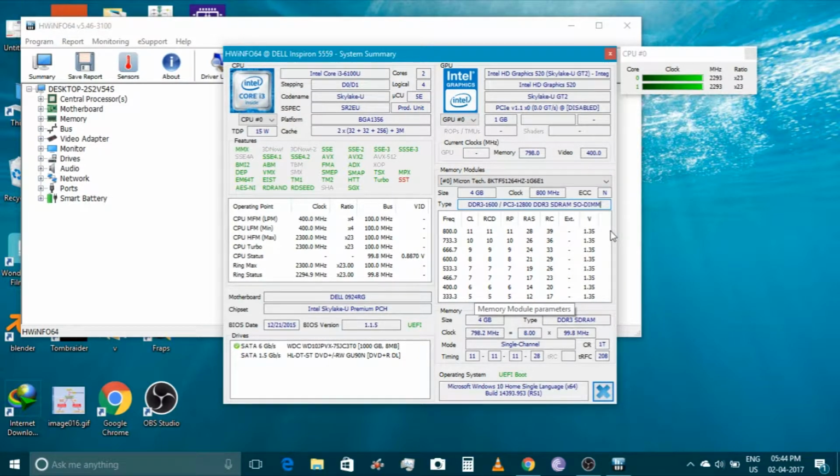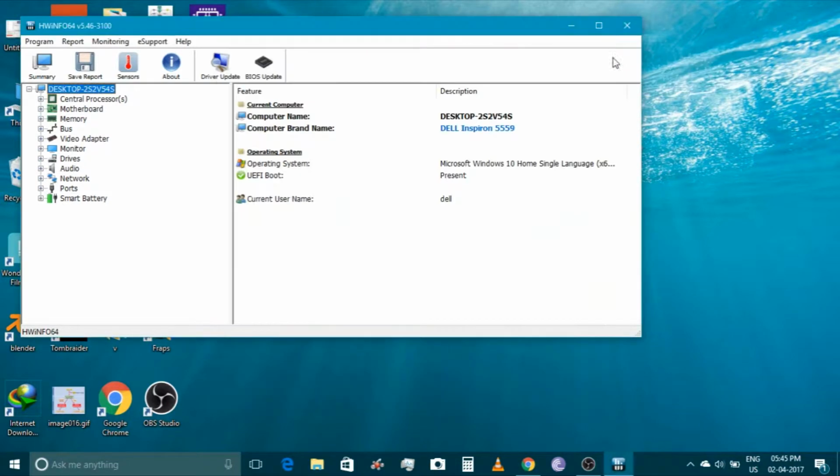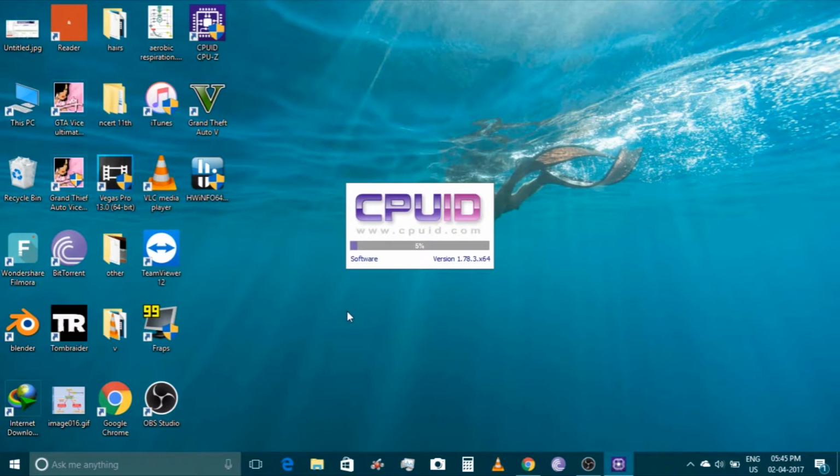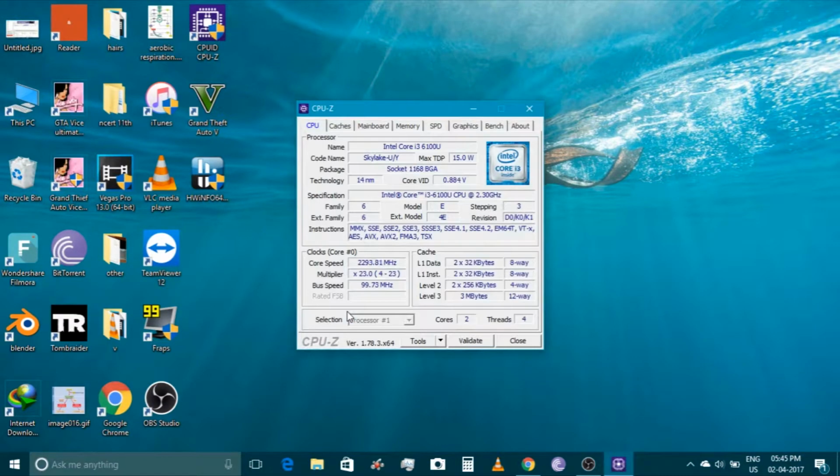And now one thing for which I want you to install CPU-Z is the number of slots. To find out how many slots your PC has, you can easily just open the back flap and count the number of slots, or otherwise you can install this 1.5 MB software. And yeah, I already posted the link in the description down below, for both the softwares, so you can check it out there.